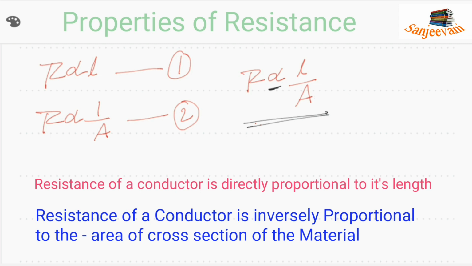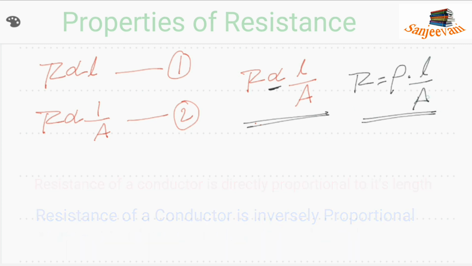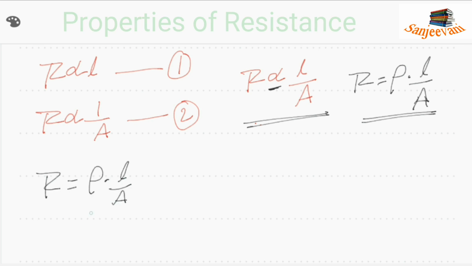This I got. What is resistance? Resistance is equal to rho into L by A. Rho is the specific resistance here. Now I got the resistance of any material. How can we find it? With the formula R is equal to rho into L by A. This is the formula to find resistance for a substance, when we have length and area of cross section. Right. Now I am going to explain somewhat further regarding resistivity.